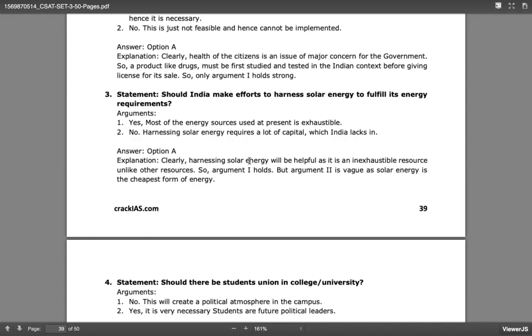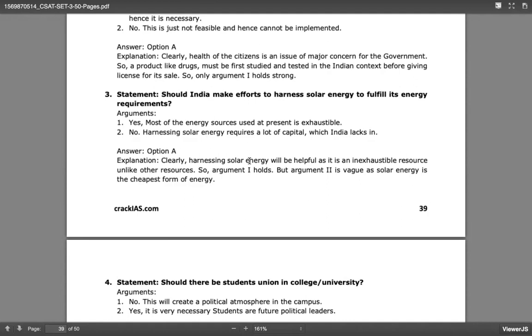What are the negative things? That it cannot be carried, the solar panel. Suppose if I am traveling, I can't carry my panel along with me, right? If I have an independent house, then I can put up solar panels for heating water. Suppose water heaters, I can put it up if I have an independent house.